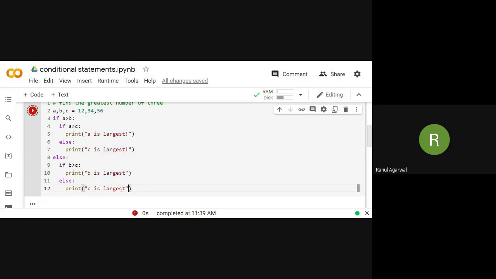A little error came, no problem. Now you can see the output that C is largest.